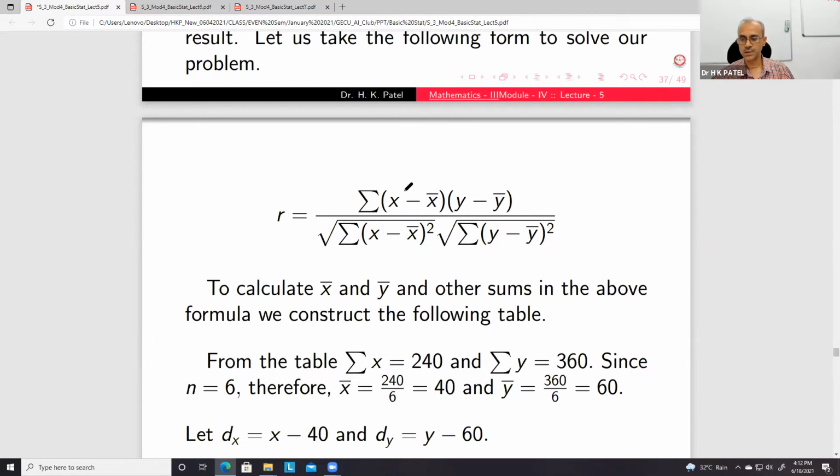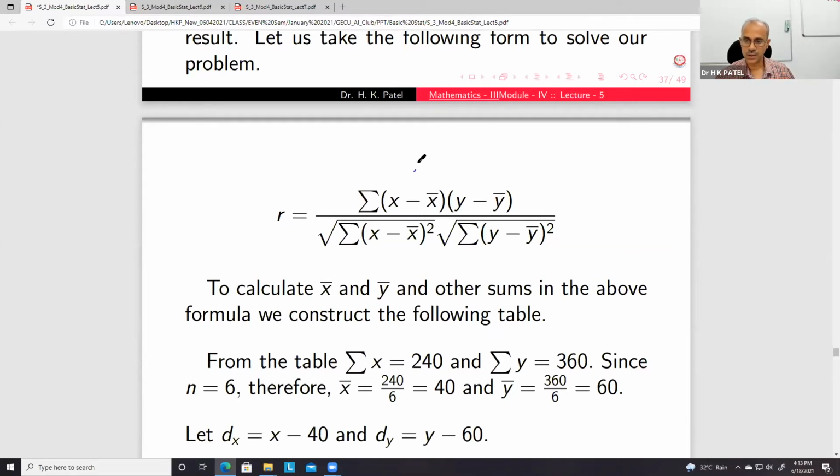Here we have used the first formula. There we require x bar, y bar, and then deviations: dx is x minus x bar, dy is y minus y bar, and then in the denominator you have dx square, dy square, and the numerator is dx dy.